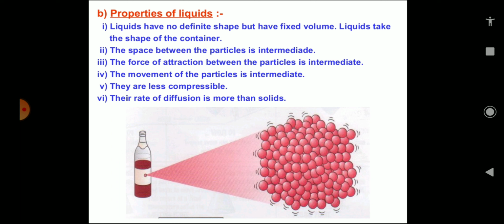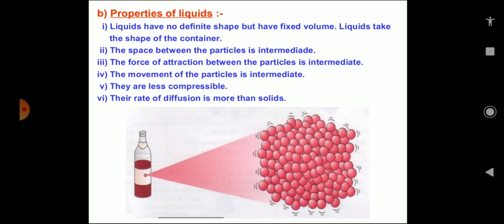The space between the particles is intermediate. Intermediate means, if you see in the zoomed diagram of the liquid, the space between the particles of liquid is somewhat more than that of the solid. The space between the particles is intermediate because the force of attraction between the particles is also intermediate.